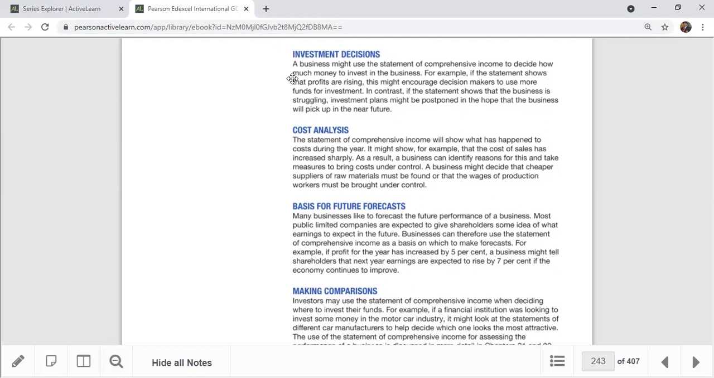So investment decision, the business might use the statement of comprehensive income to decide how much money to invest in the business. For example, if the statement shows that profits are rising, this might encourage the decision makers to use more funds for investment. In contrast, if the statement shows that the business is struggling, investment plans might be postponed in the hope that the business will pick up in the near future. Like that, mainly investment decisions are based on these financial figures. I'll show you one example.